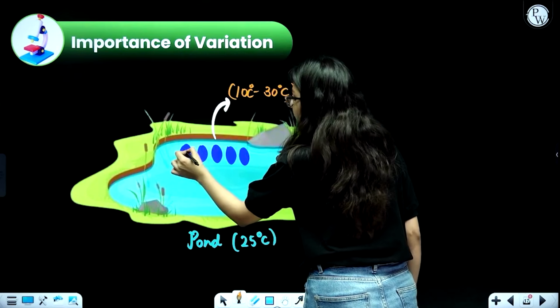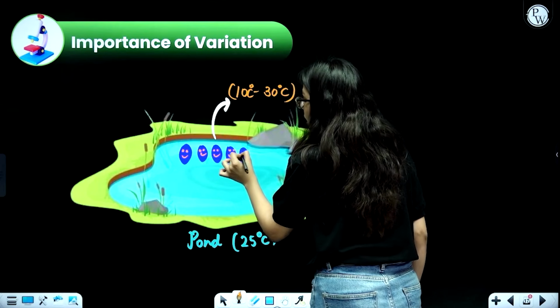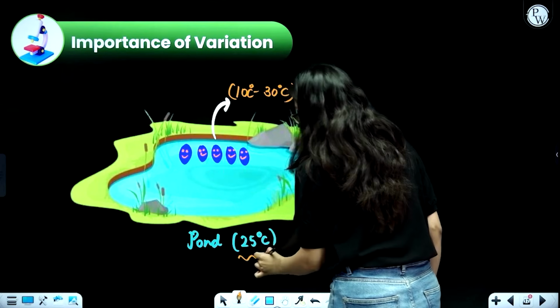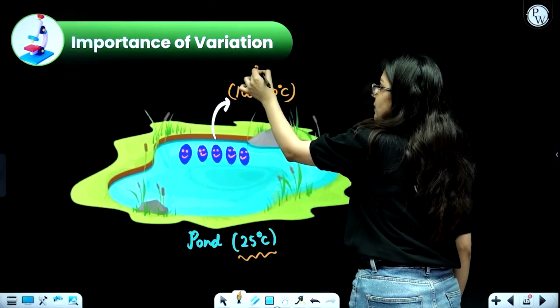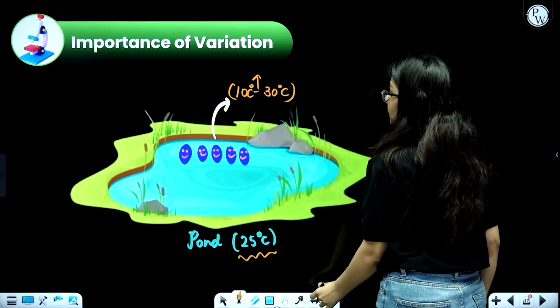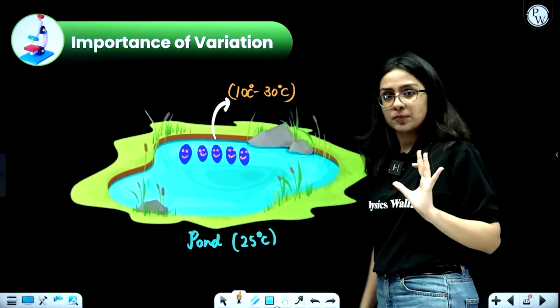So they were easily able to grow in this pond because the temperature of the pond always remained at 25 degrees Celsius, which falls in their tolerable range. 25 will be somewhere over here, so they are able to tolerate that range, and hence they were able to survive in this water body.